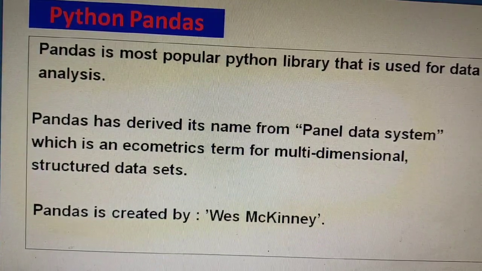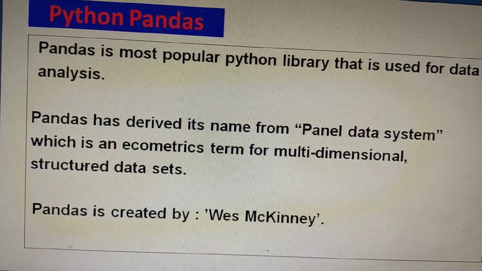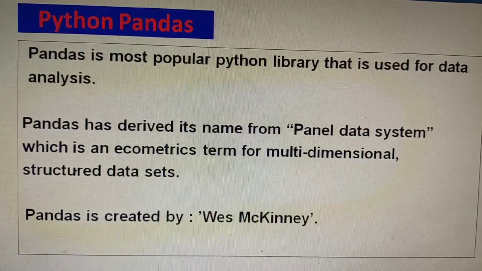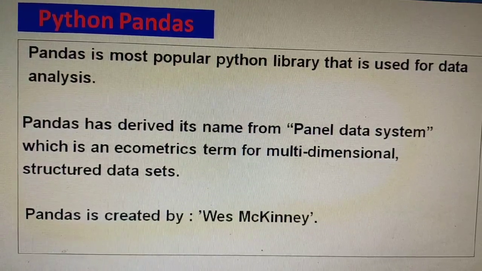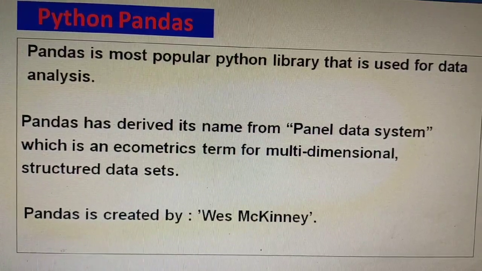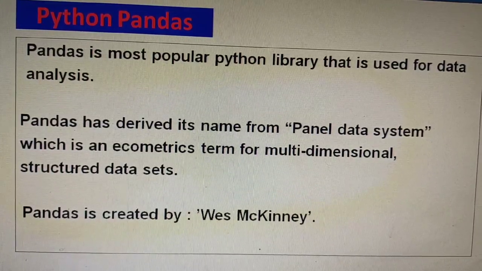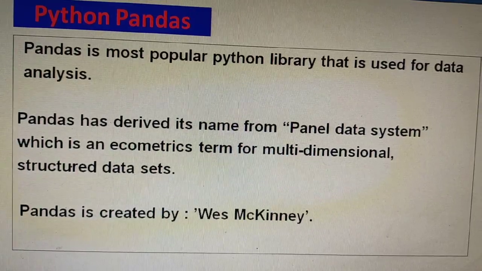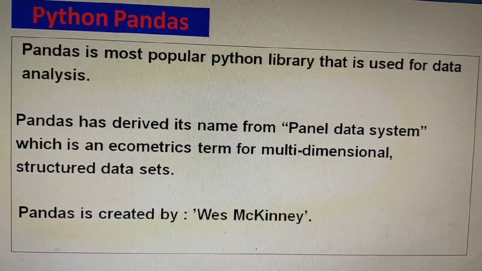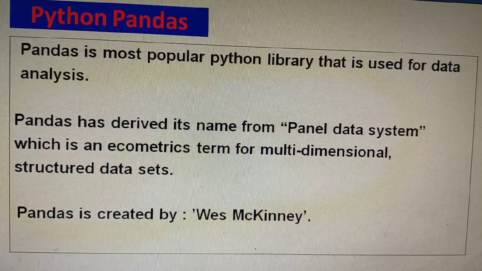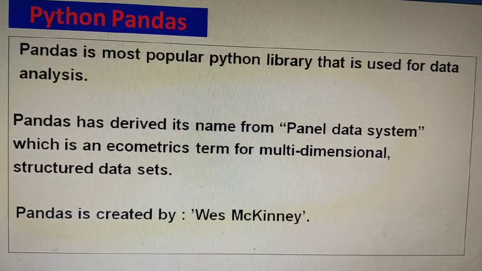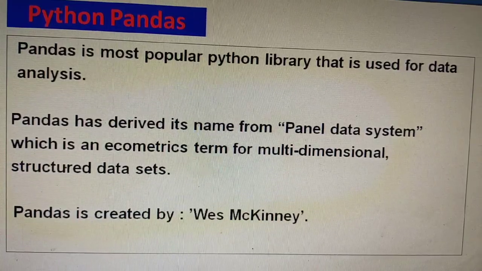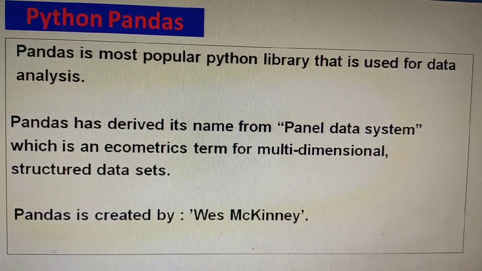So pandas is a library of Python which contains several functions. This is just like a library, a book which contains several books. So this is a library of functions which contains several functions, and using those functions we can do the data analysis. Means we can arrange the data according to the required manner.